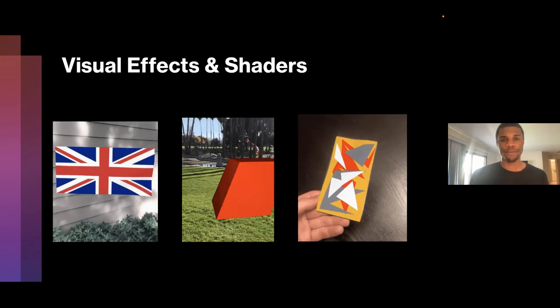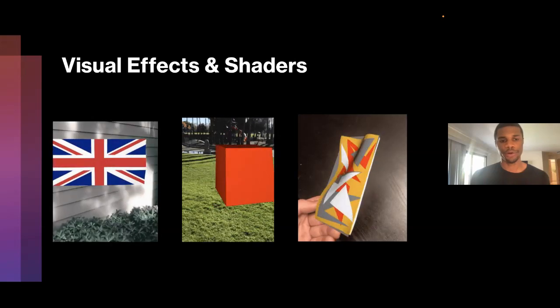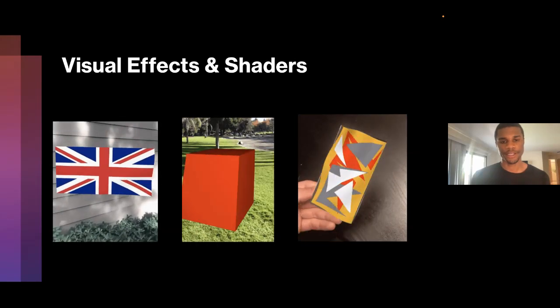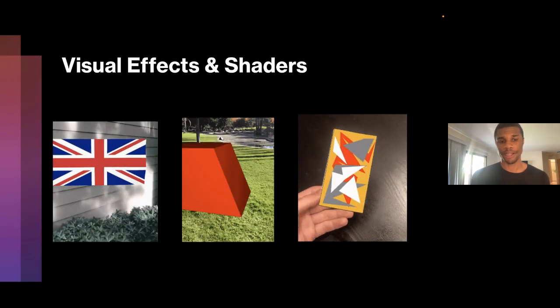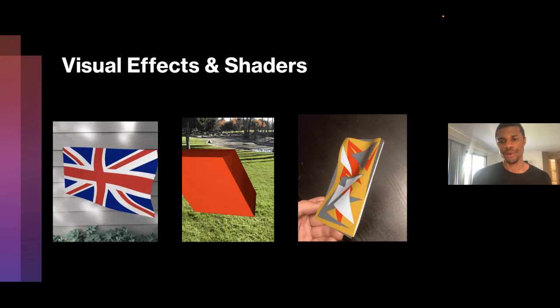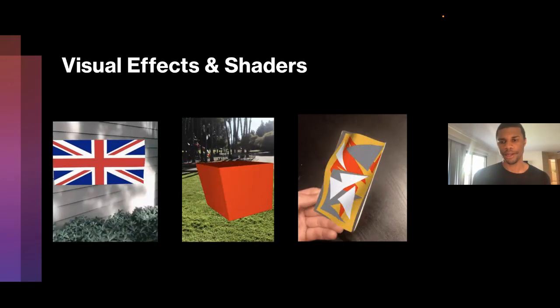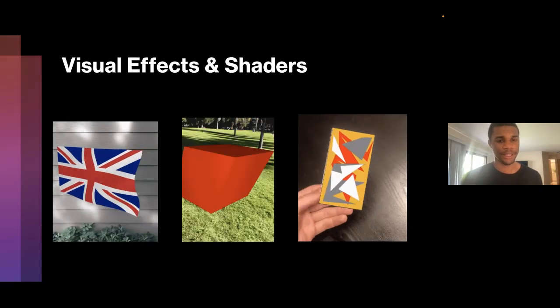And so here's some examples of those visual effects and shaders. I linked to this tutorial in our links here, so I'll show you where that link is at the end. But this is what shaders do. They take a normal object and they bend and deform it in all of these different trippy ways that you can't necessarily do on your own, or with the basic code that's just inside of the game engine.